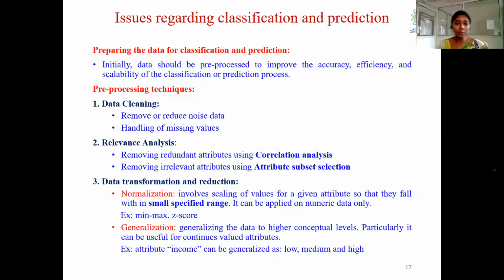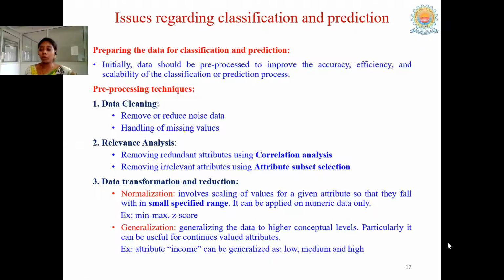And coming to the issues regarding the classification and prediction that we need to know about. In order to generate accurate and efficient results, the first thing is we need to perform data pre-processing. That is the first and foremost element of anything. You already know about that. That is your second chapter, right? So the topic itself is included as one of the chapters in your subject.